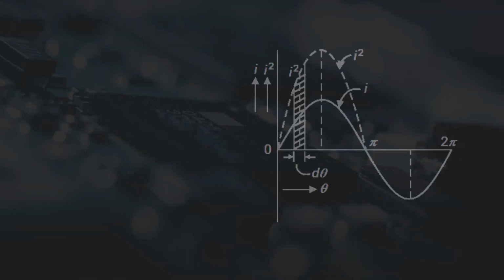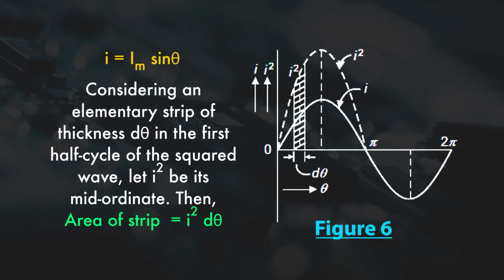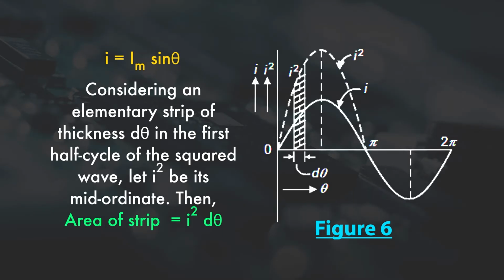An alternating current varying sinusoidally is given by the following equation. I is equal to Im sin theta t. The variation of this current can be seen in the figure 6. To determine the RMS value, the squared wave of alternating current is drawn as shown in figure 6. Considering an elementary strip of thickness d theta, in first half cycle of the squared wave, let I square be its mid-ordinate. Then area of strip is equal to what? I square into d theta.